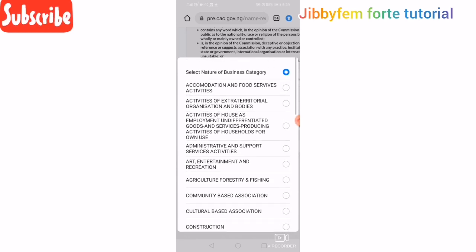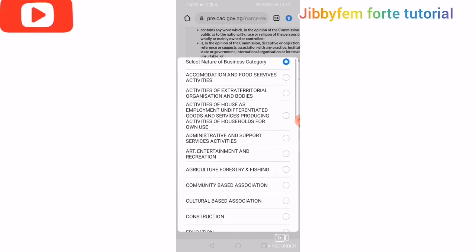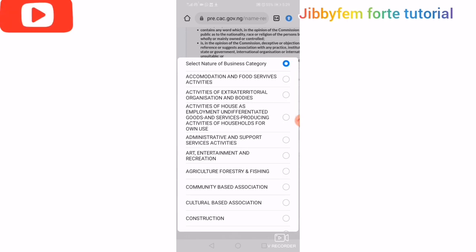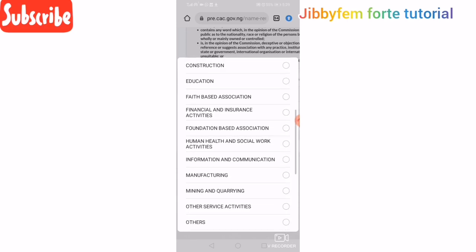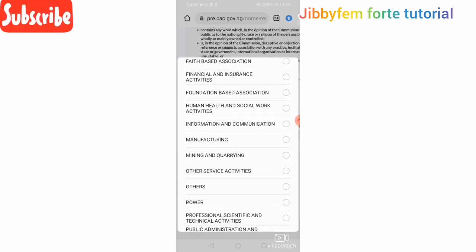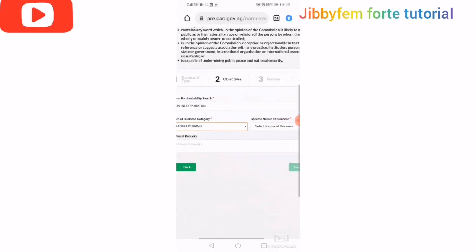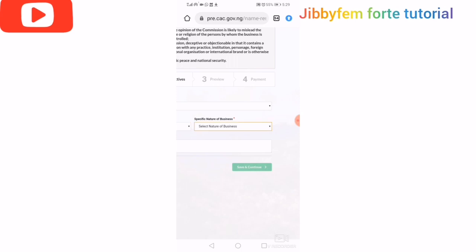So just make sure you look through it perfectly well before you go ahead and then pick. So I think for this particular one, I'm going to be picking manufacturing. At least we manufacture footwear, we can actually say we are into manufacturing. Then select nature of business.